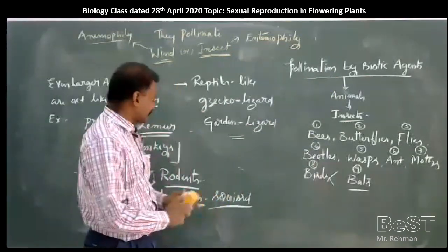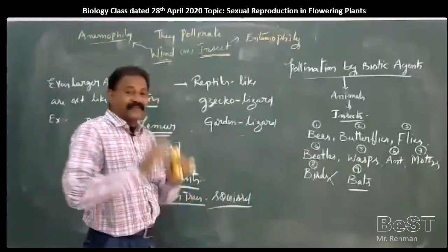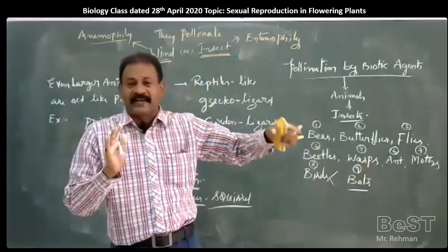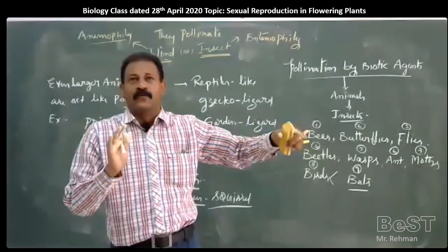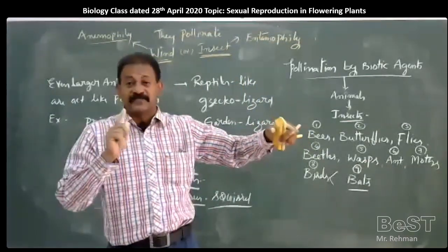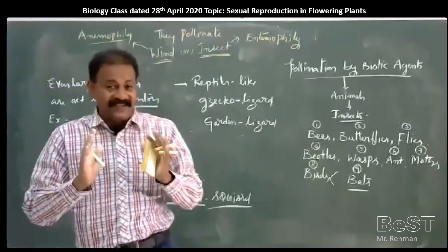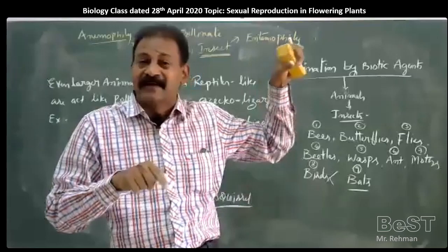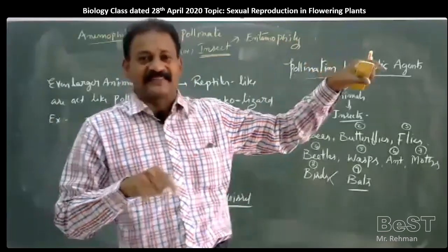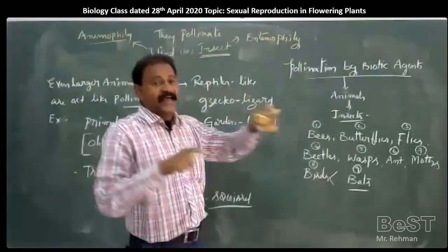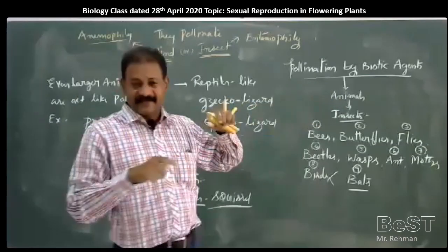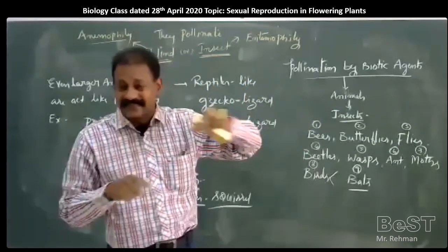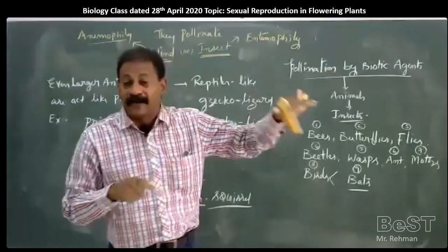And it was clearly mentioned that every specific plant has a specific pollinating animal. This is called species specific. So each and every plant has its own specific pollinating animal. For example, malacophily only by snails, ophiophily only by snakes, chiropterophily only by bats, ornithophily by birds.